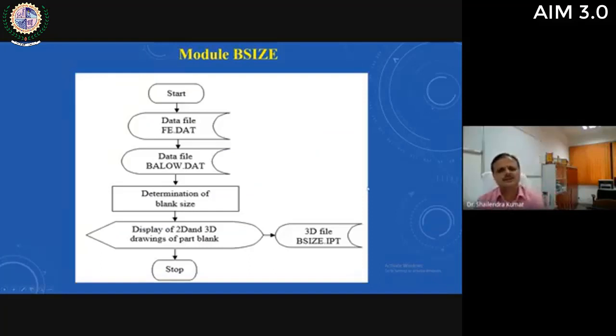Then blank size. This is the execution of the module of blank size. It will take data from this fe.dat and another database file, that is bendallowance.dat. Then it will determine the blank size. Then it will display the 2D and 3D drawing of the part blank, and this will be stored in this 3D file, bsize.ipt.